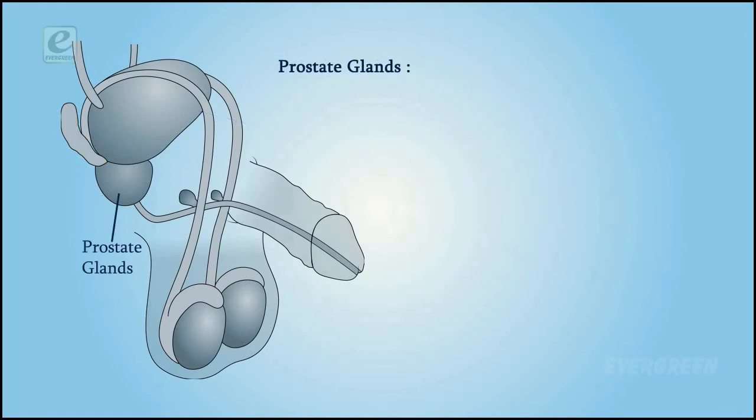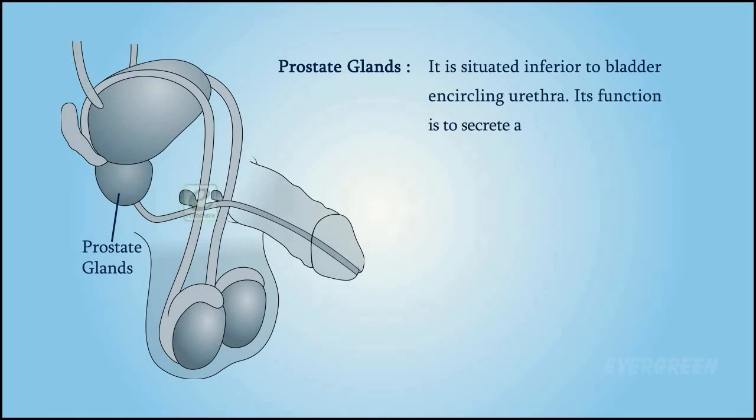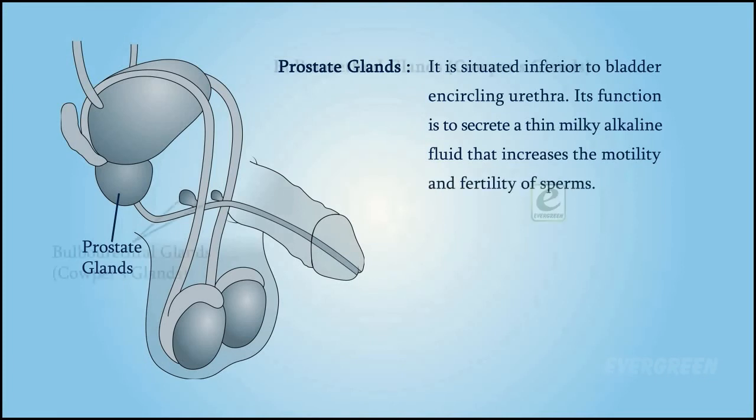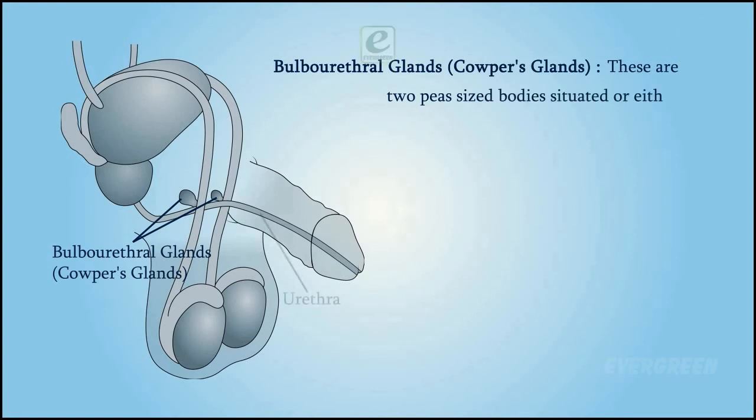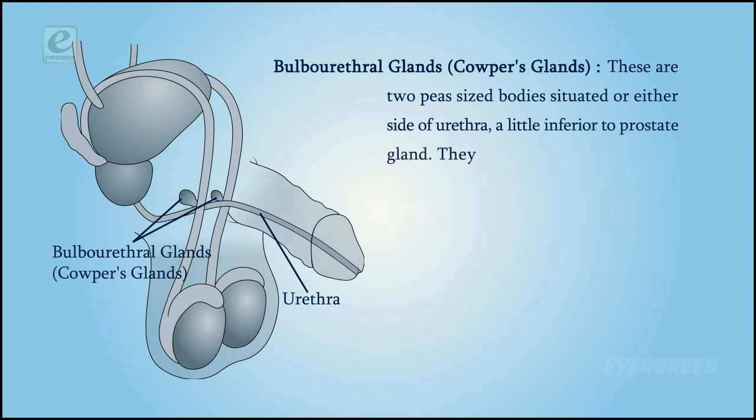Prostate gland. It is situated inferior to the bladder, encircling the urethra. Its function is to secrete a thin, milky, alkaline fluid that increases the motility and fertility of sperms. Bulbourethral glands or Cowper's glands. These are two pea-sized bodies situated on either side of the urethra, a little inferior to the prostate gland. They secrete an alkaline mucus fluid, which is added to semen.